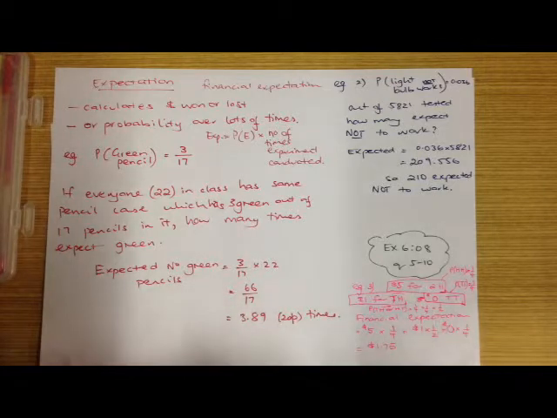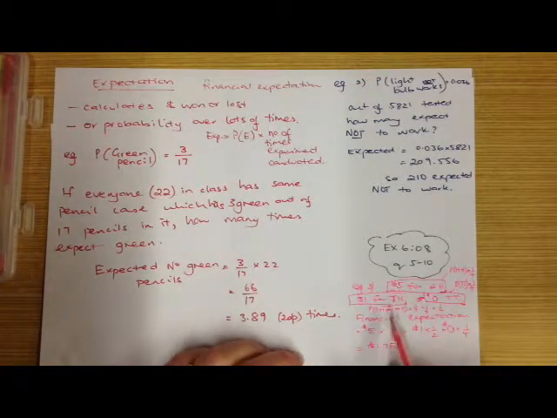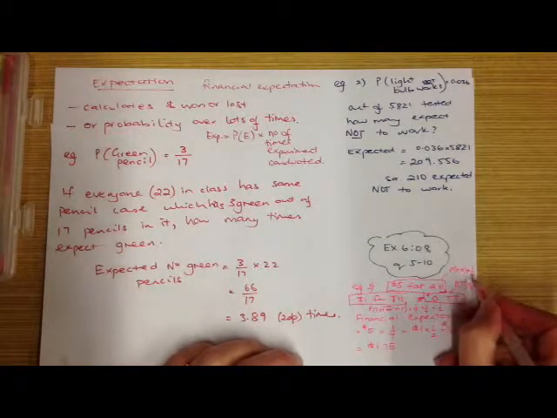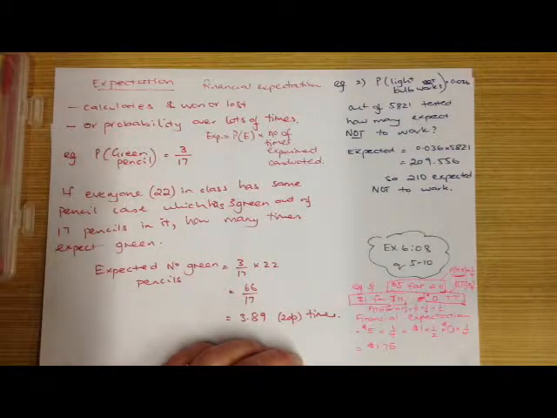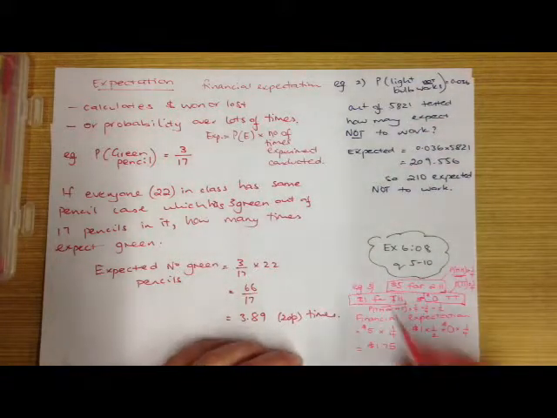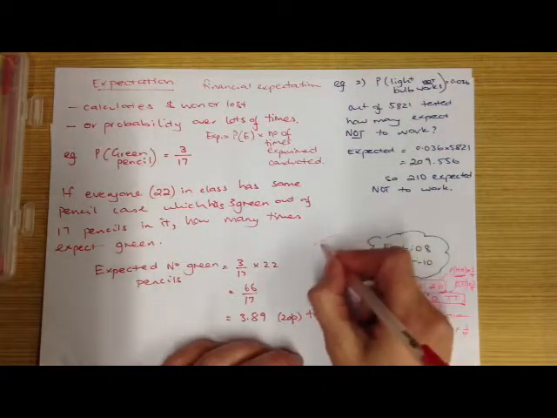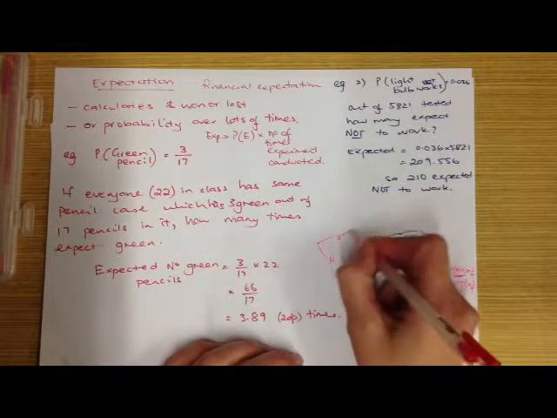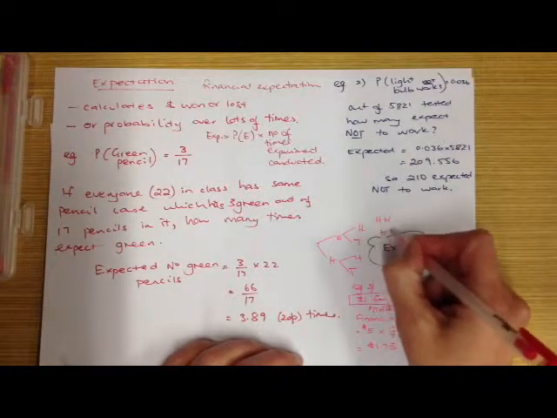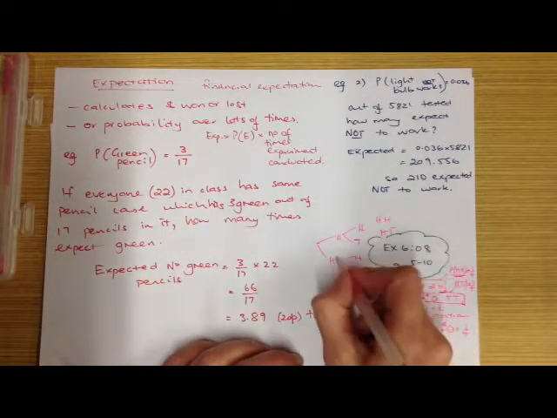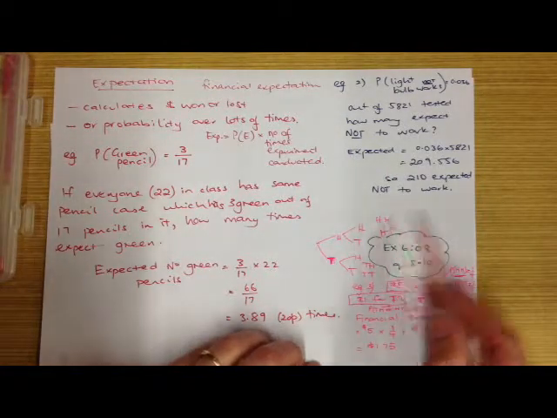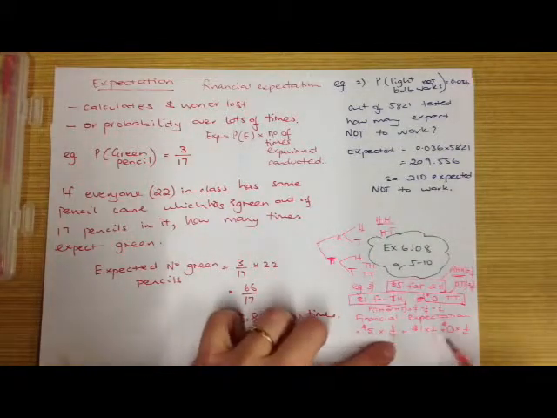So if I'm looking at the financial expectation of this game, then $5 times 1/4, because $5 is for 2 heads. There is 1 out of 4 chances that I will get 2 heads by tossing 2 coins. It only occurs once out of a total of 4 possible outcomes. I'll just draw it over here if you're not sure. So we've got head, head; head, tail; tail, head; and tail, tail. So one of those 4 is this outcome here, and it's $5 times 1 out of 4.